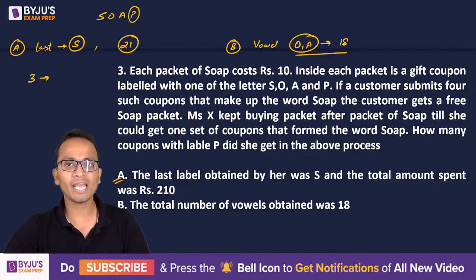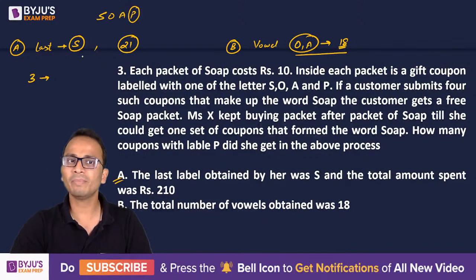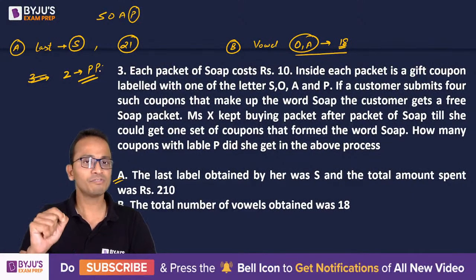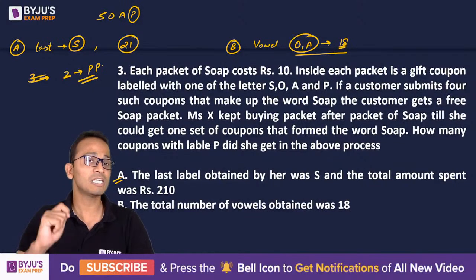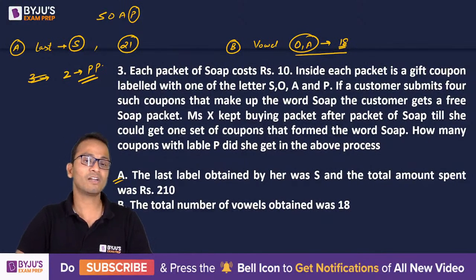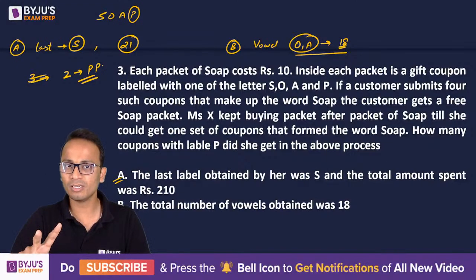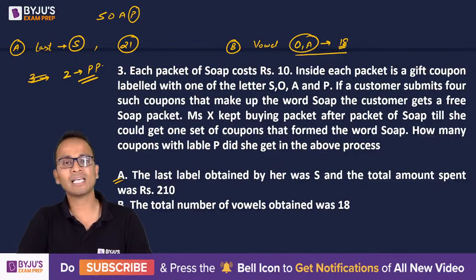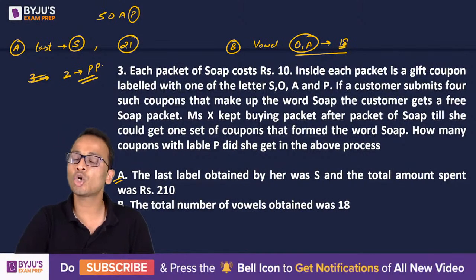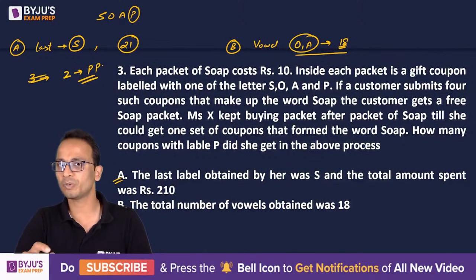So O and A are 18, one of them is S, which is the last. So the remaining 2 will be P's. By combining these two statements, I got to know that there were 2 P's in total, and hence I can find the answer. So the answer can be given by the combination of both statements together, but not by each of them individually.